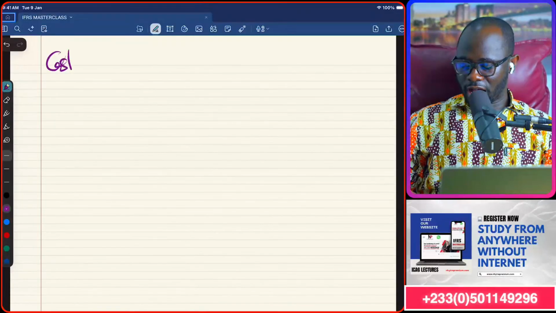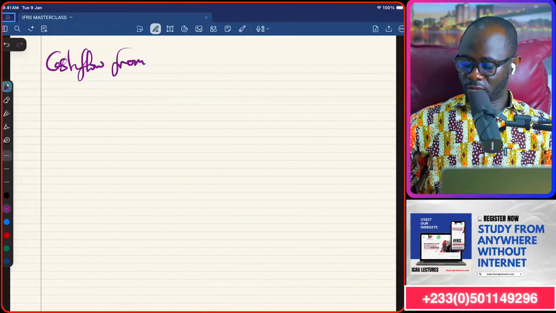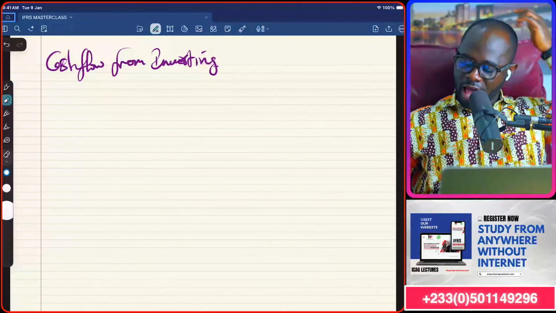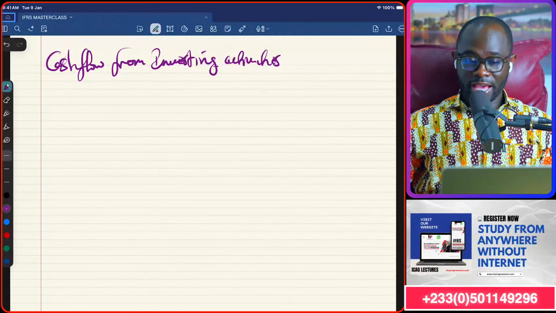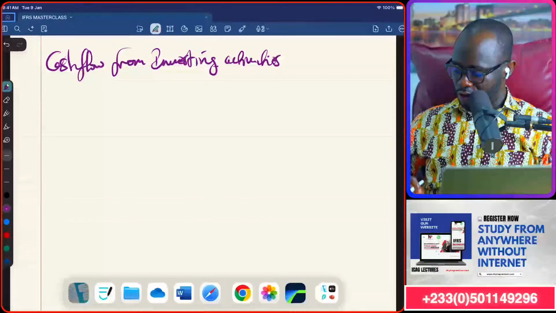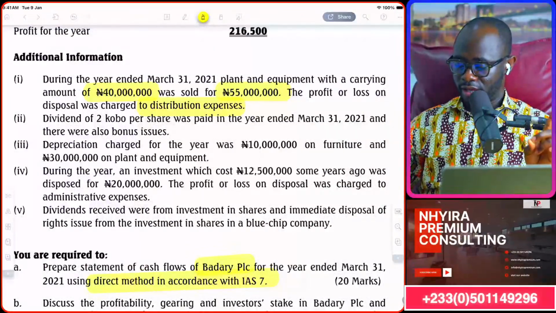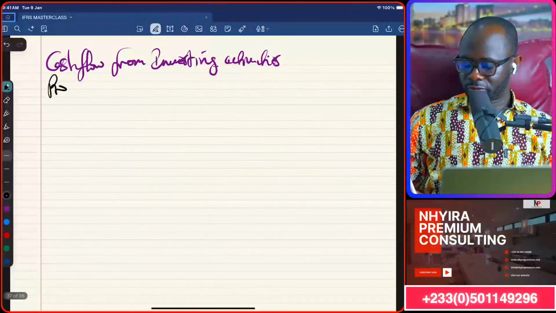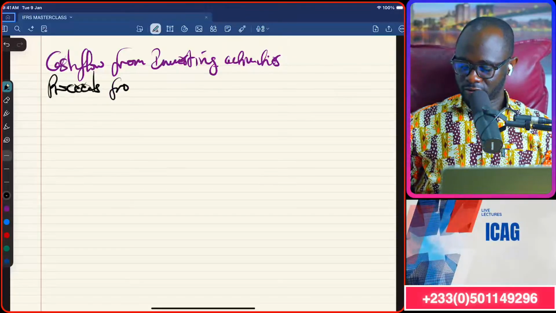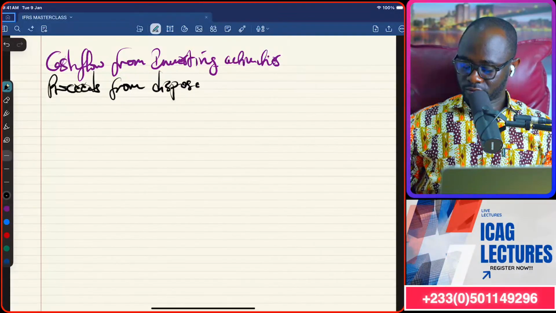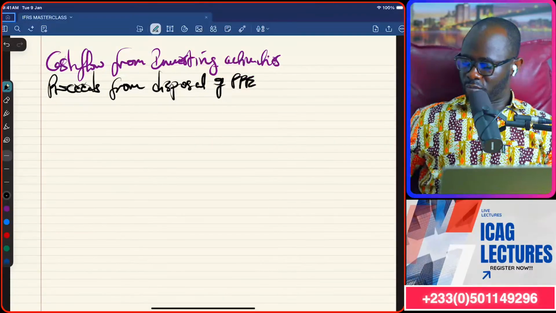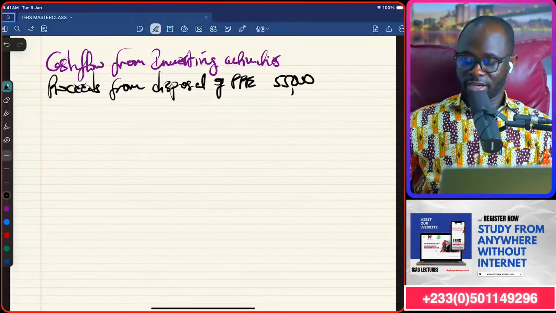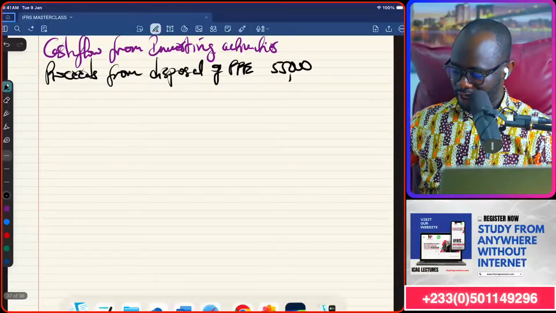Okay? So cash flow from investing activities. And you know, this area talks about the acquisition and disposal of assets. So the note 1 we just read, stay with me carefully. It says it was sold for 55,000. So that will be proceeds from disposal. That will be under investing activities. From disposal of PPE, and that is 55,000 because we are working 3 zeros up. That's an inflow for us coming in there.